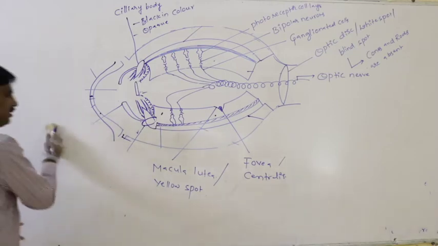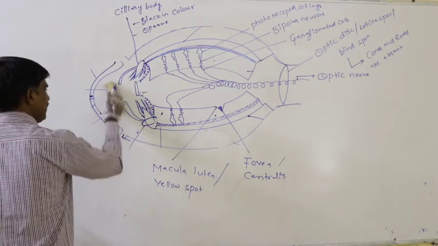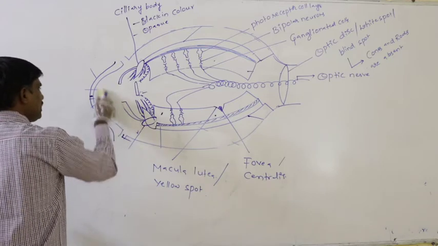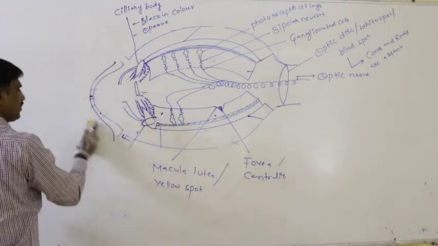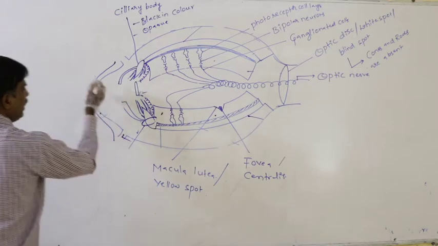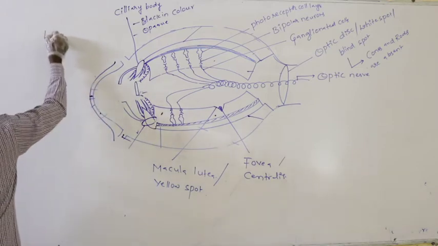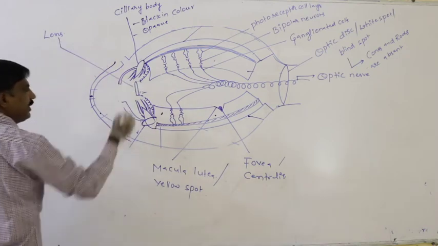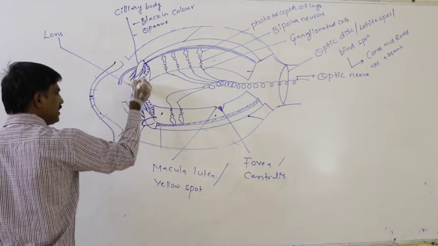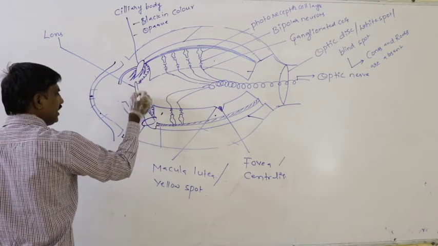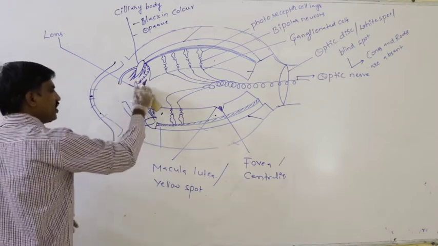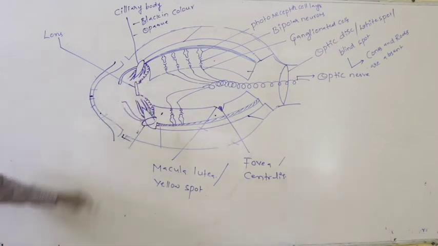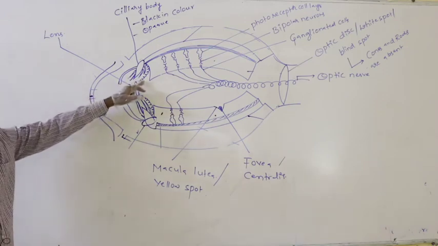Next, another structure which is present is said to be the lens. This is the lens. Definitely this lens is held in its original position with the help of the suspensory ligaments.